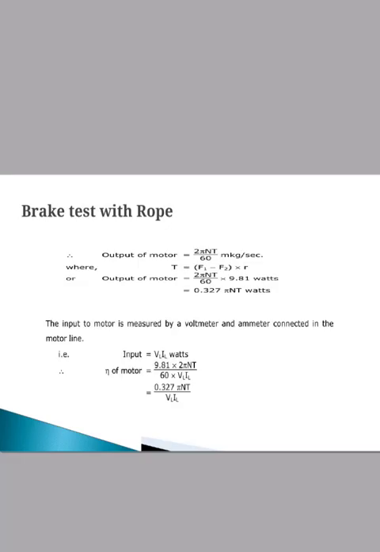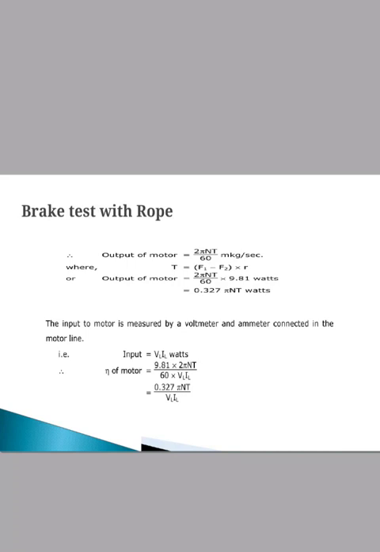By solving further, we get the value of output of motor as 0.327 pi N T in terms of watt. The input to the motor is measured by a voltmeter and ammeter connected in the motor line.